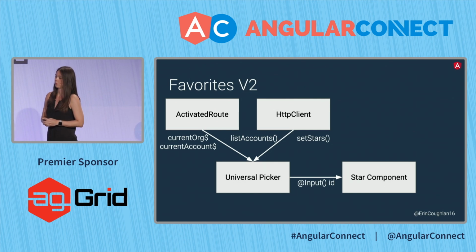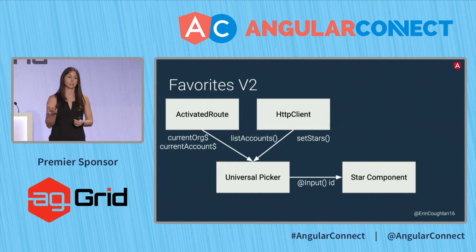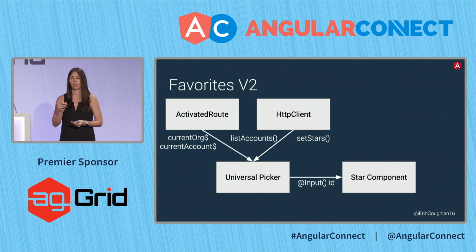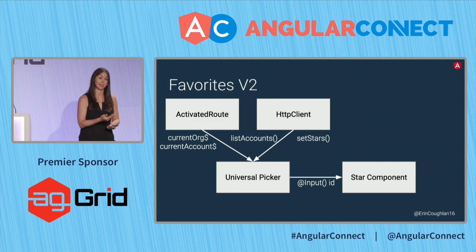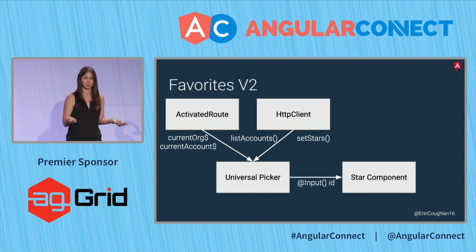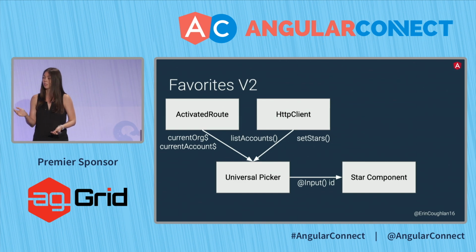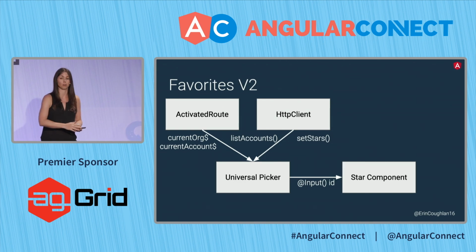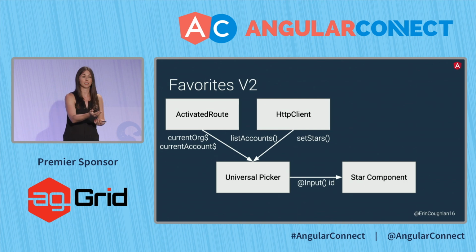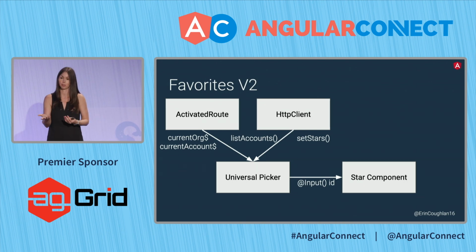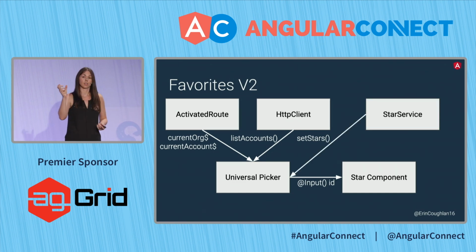When the universal picker gets this data, we also can set the stars. We don't have an easy way to get a star for a single account. Or rather, we do have a way, but if I have to make that call 10,000 times because you have 10,000 accounts, it's a lot slower. So this list call is actually filling out all of the information, and because we're getting all the accounts, we just add an extra field in there for that state. We go ahead and set the stars in this star service.